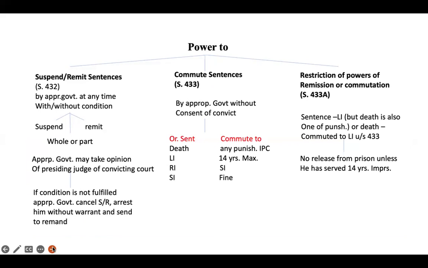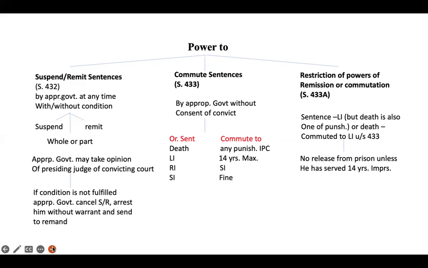Now, let's talk about the powers to suspend and remit sentences, the powers to commute sentences, and the restriction of powers of remission or commutation. Let's take the first one, the powers to suspend or remit sentences. Let's see what powers the appropriate government has here to suspend or remit sentences. Now, appropriate government is defined under section 55A of the IPC, and you can also see the meaning of this expression appropriate government under subsection 7 of section 432.